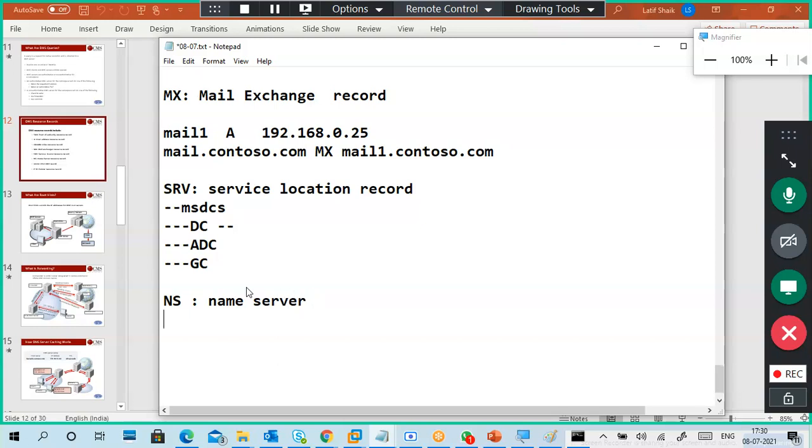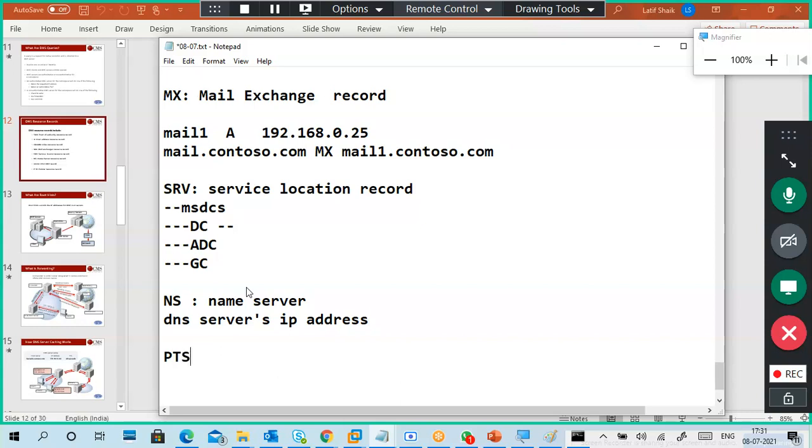What is a name server record? If you have multiple DNS servers, all DNS servers, it is the DNS servers' IP address. DNS server and DNS servers IP address.